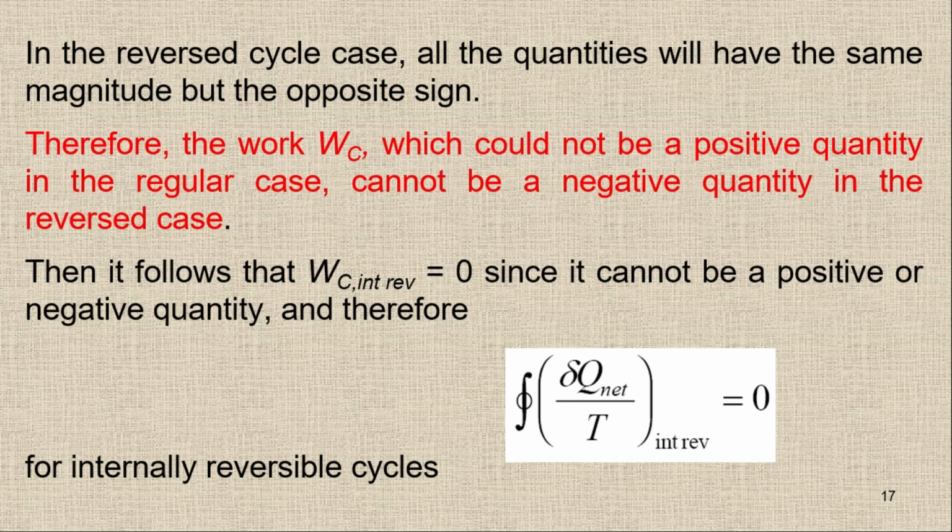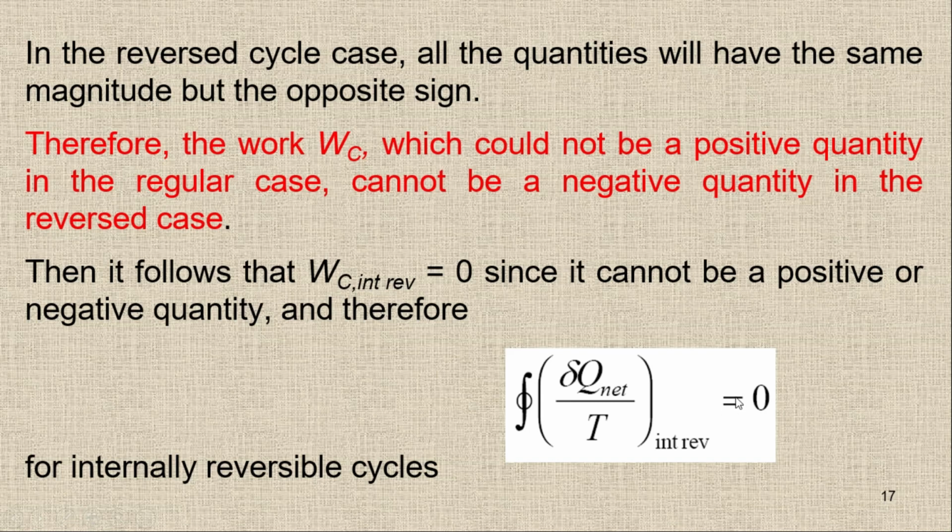So we can say that for the reversible cycle, the combined work of the internally reversible system is equal to 0. It is not less than or equal to 0, it's simply equal to 0, since it cannot be a positive or negative quantity. Therefore we are going to replace this symbol by an equal sign. So we are not saying that it's less than or equal to 0.